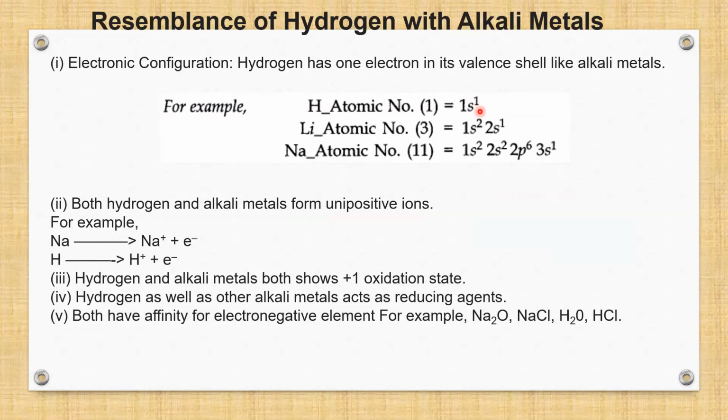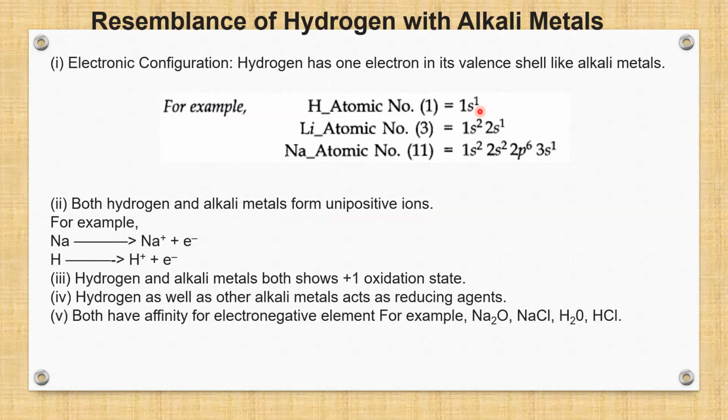What are alkali metals? Alkali metals are the group 1 elements in the periodic table, because they are alkaline in nature. Hence, these group 1 elements are termed alkali metals.